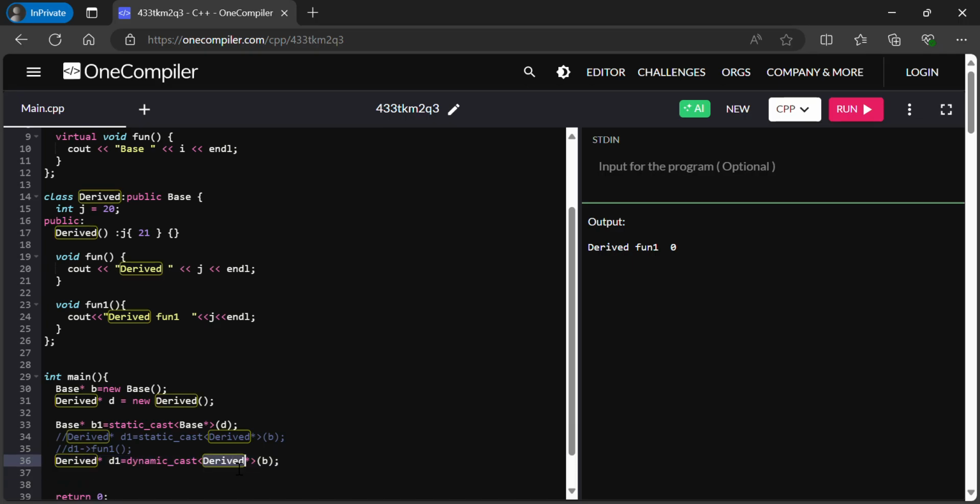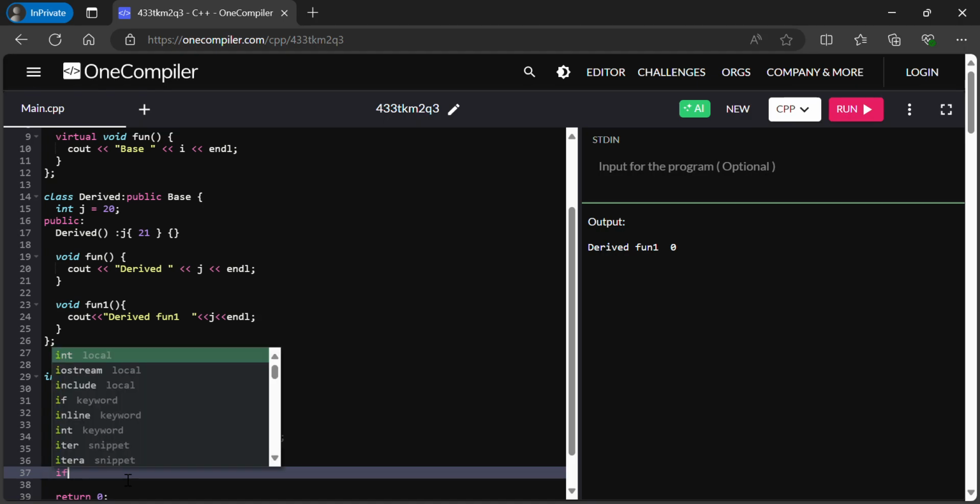So what dynamic cast will do is it will check the base pointer. If it is really derived, then it will return the pointer of the object, the address after casting. If it is not derived, then it will return a null pointer. So that is the purpose of using dynamic cast.